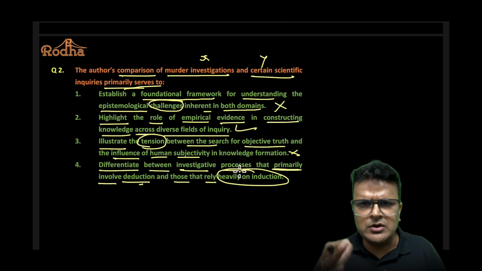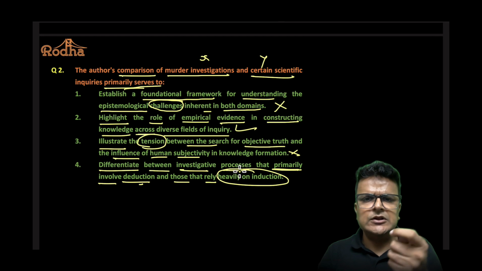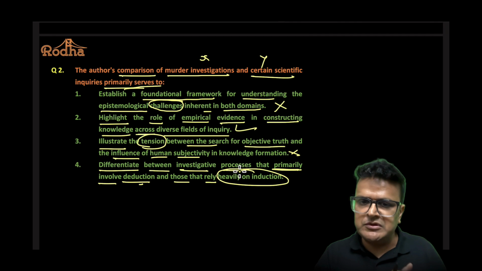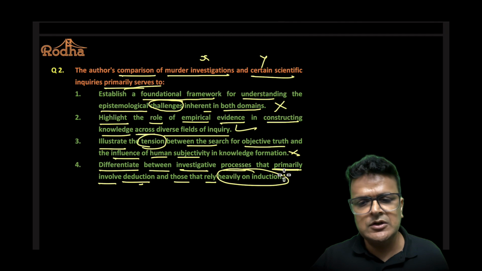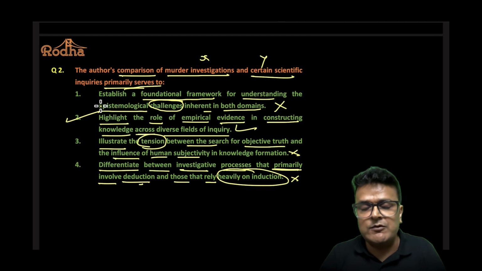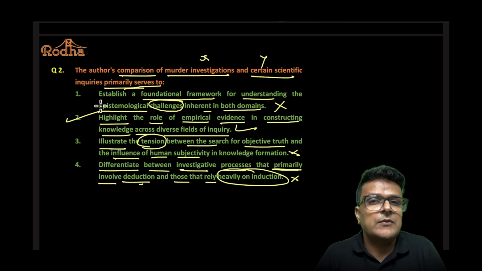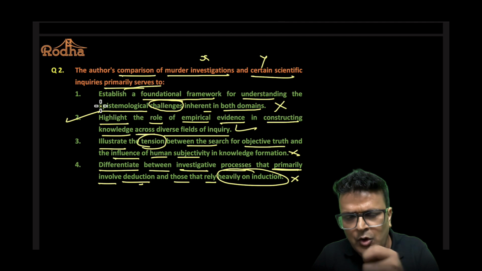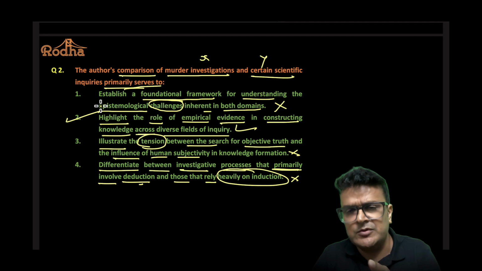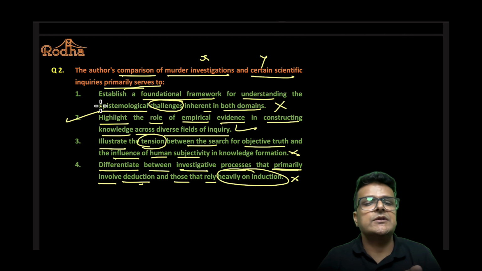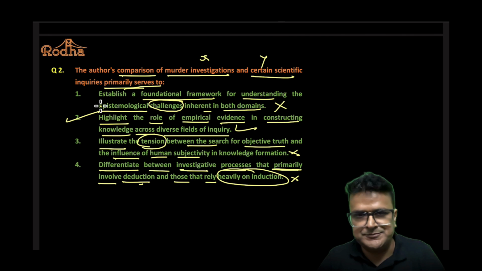The passage does not talk about this in terms of difference between X and Y or comparison between X and Y. So we can eliminate this too, and the correct answer very clearly becomes the second. The point I'm making, everyone, is that try to compare the options in terms of the simplest possible form. The more you overthink, the more the chances of wrong answers increase.